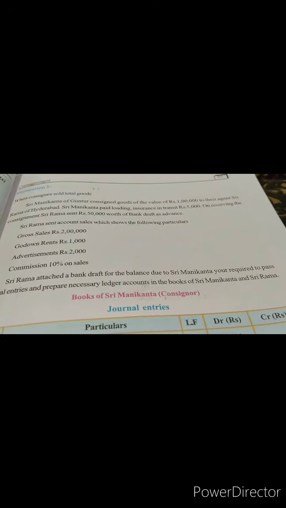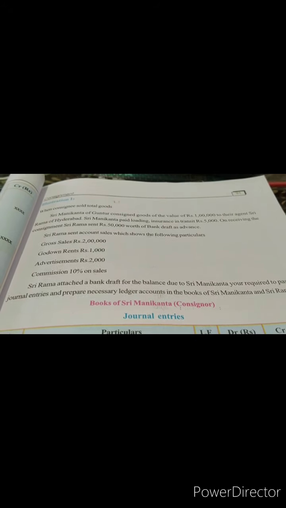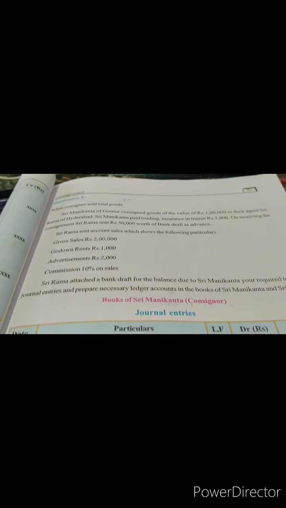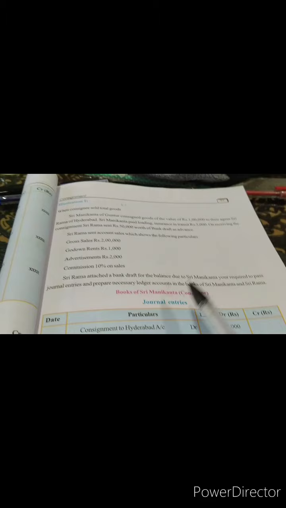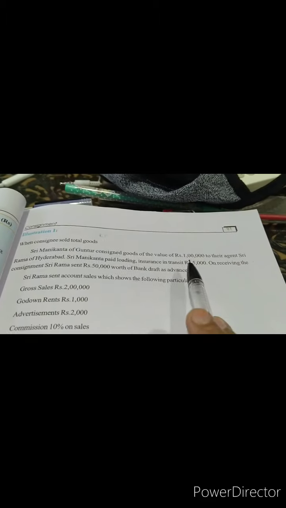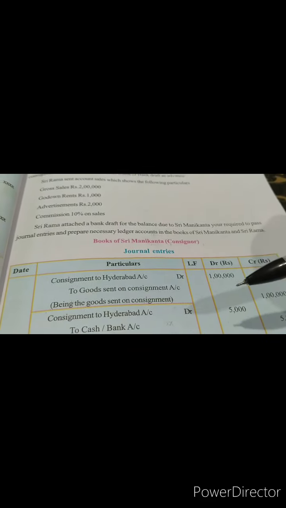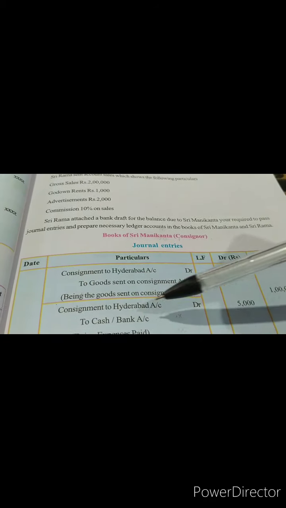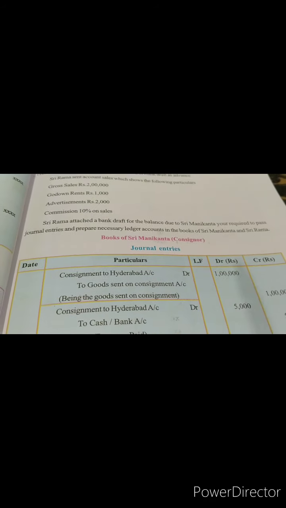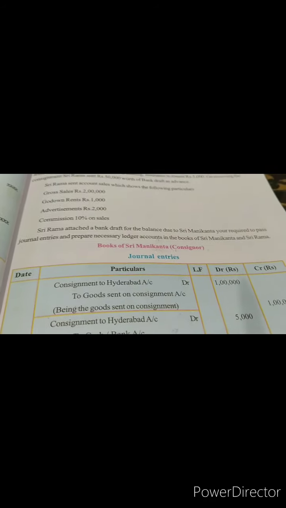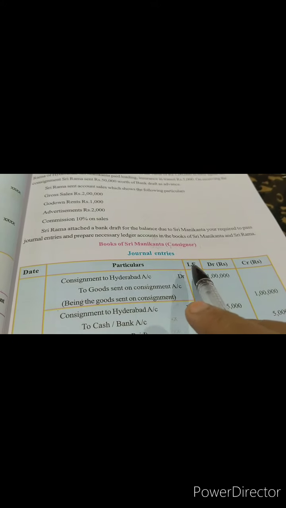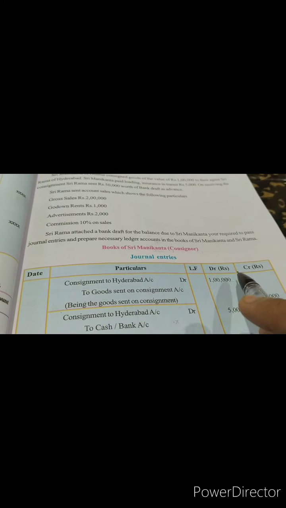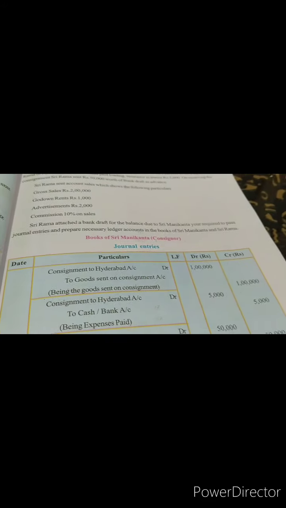As I said, first we are taking the consignor, the books of Sri Manikantha, journal entries. When the goods are sent on consignment, how do we write? Consignment to Hyderabad account debited to goods sent on consignment account. How much amount? 1 lakh rupees. And the description you'll put is, being the goods sent on consignment. The format I'm not telling because we all know. We'll put the date, particulars, ledger folio, debit amount in rupees and credit amount in rupees.